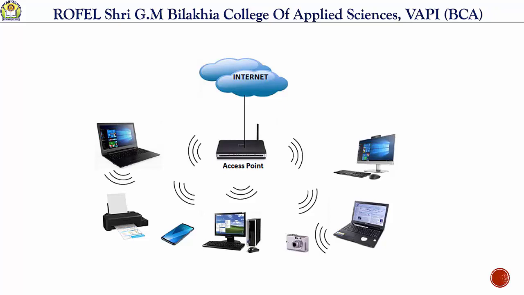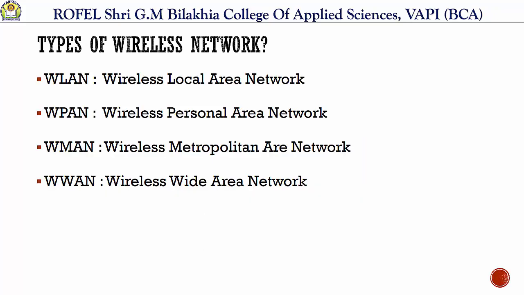Now there are different types of wireless network. We already learned LAN, MAN, WAN, PAN, that is wired network, but here I mention some wireless networks. Now first of all, wireless local area network, WLAN. The WLAN allows users in a local area such as a university campus or a library.